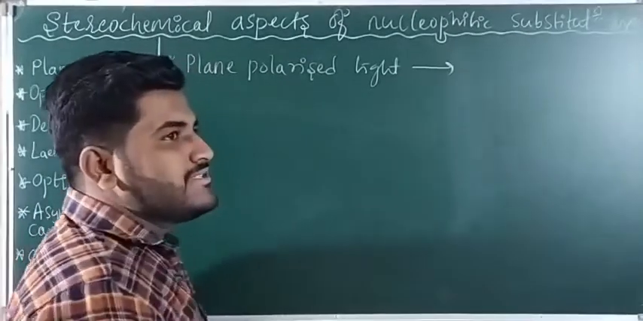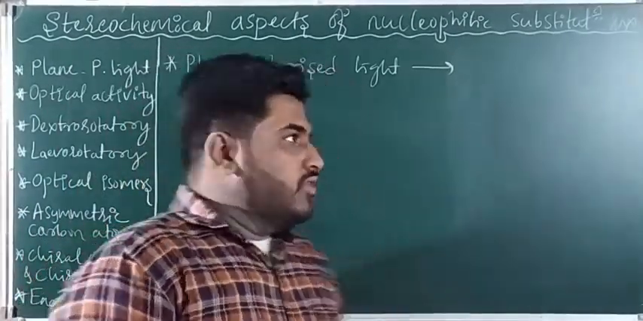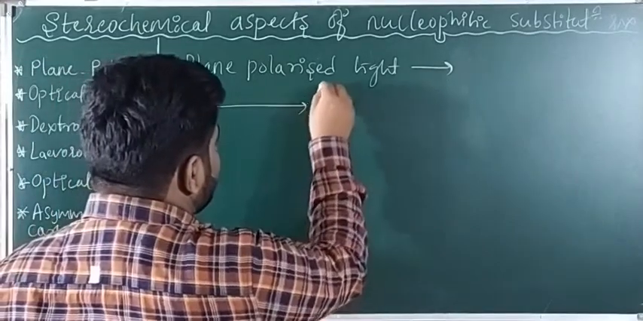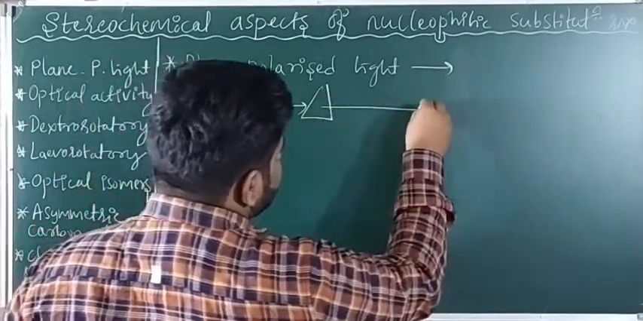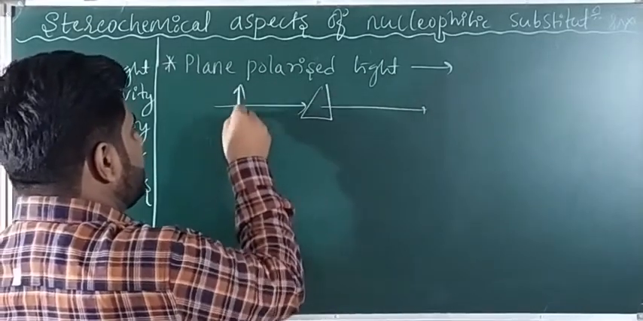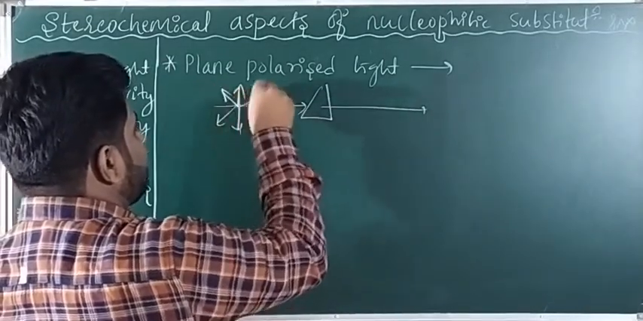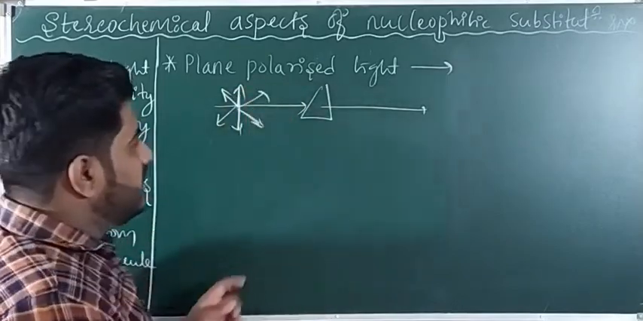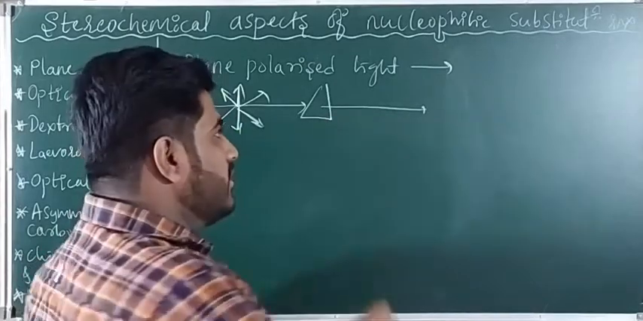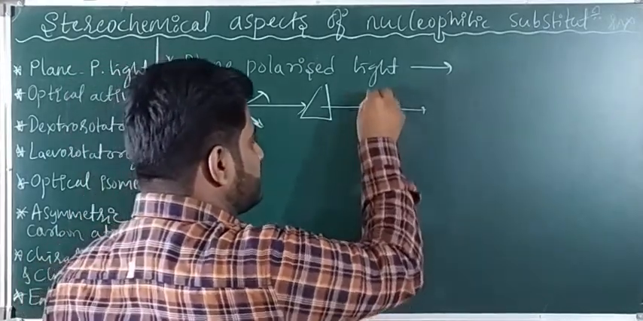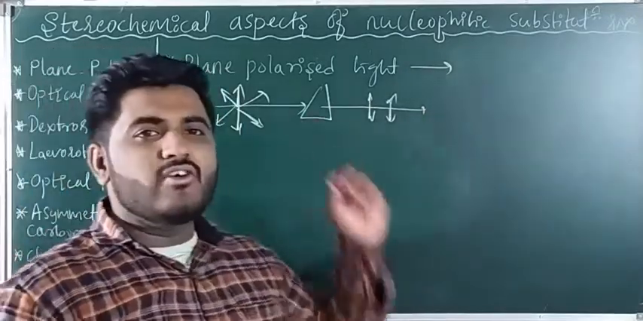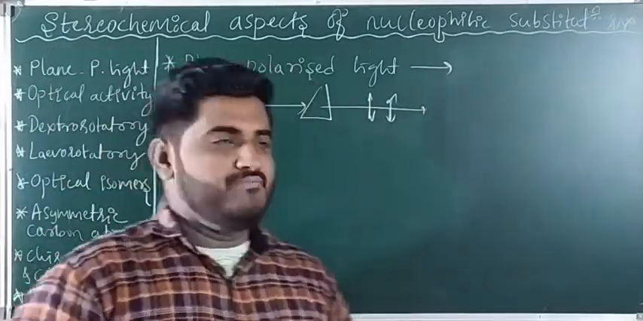So what is plane polarized light, guys? When ordinary light is passed through a Nicol prism, this ordinary light, as you know already, propagates in all directions. When such light is passed through a Nicol prism, it propagates only in one direction. Such light is called plane polarized light.